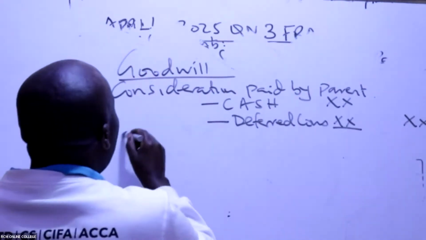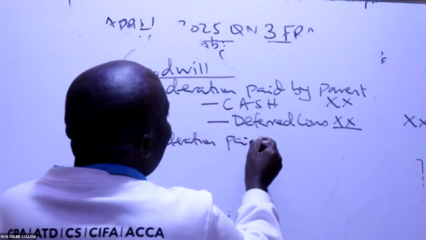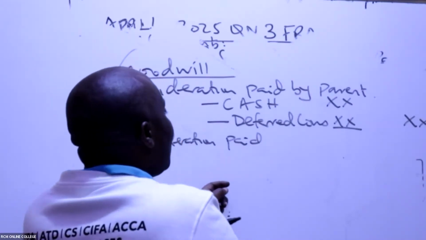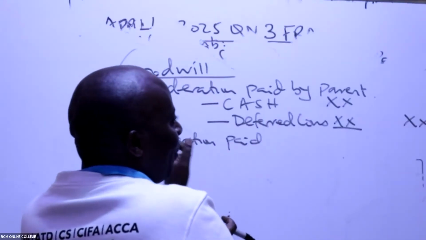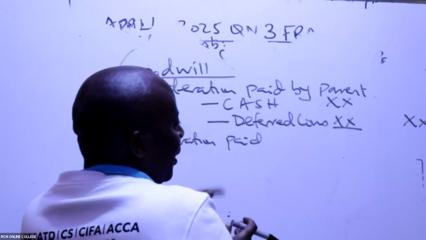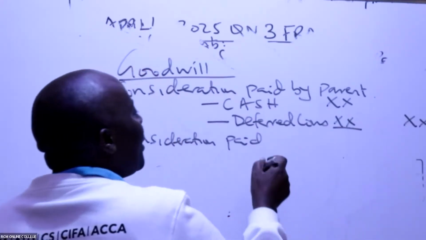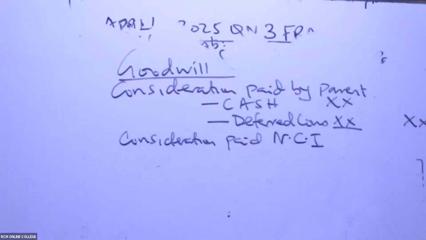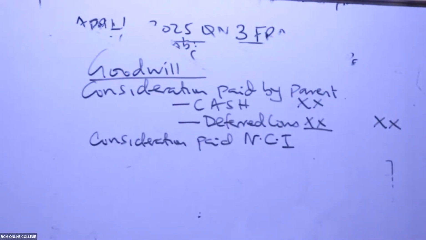Then you come and say consideration paid by who? The parent never bought 100% of this company. The parent in this case, ladies and gentlemen, left some percentage, of course. Like here we bought 80% of the subsidiary, so we must have left 20% to be bought by someone else. So consideration paid by NCI, please write in full. This is non-controlling interest.